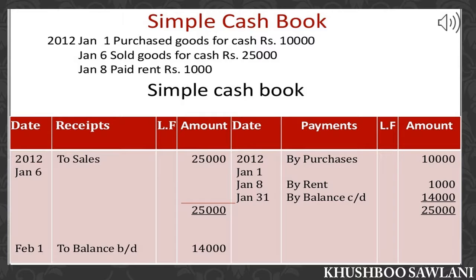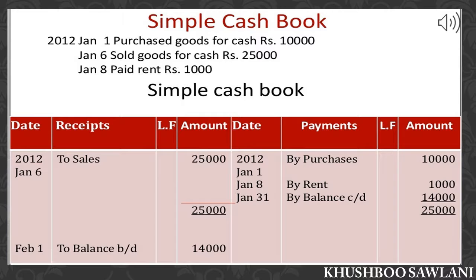Next, sold goods for rupees 25,000. Again, the name will be opposite and the journal entry will be cash account debit to sales. As we are preparing simple cash book, on debit side we shall write to sales rupees 25,000.